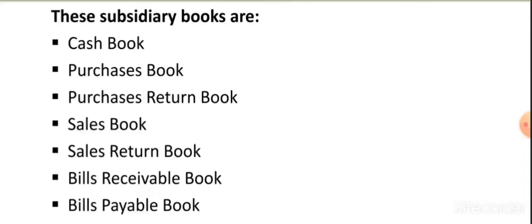If we feel the quality or quantity of the product is not worth it, we will return it, and that transaction will be entered in the purchase return book. Same for sales and sales return book. Bills which have to be received are entered in the bills receivable book, and bills which we have to pay in future are entered in the bills payable book. I hope that's clear to you all.